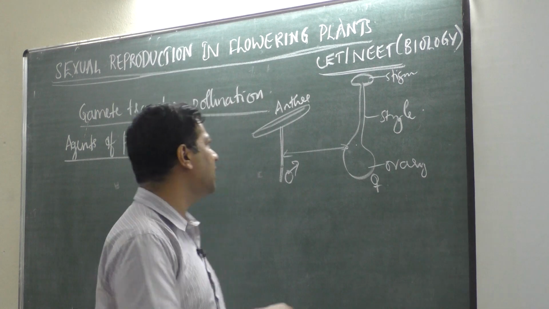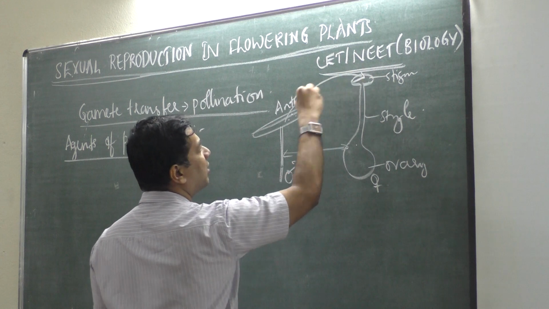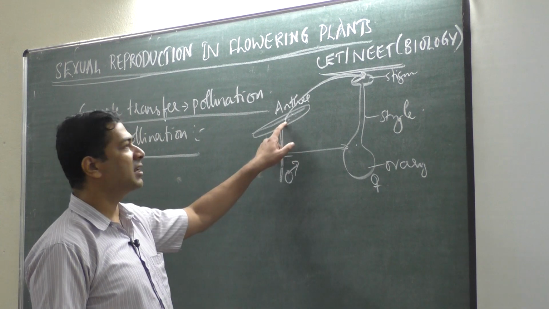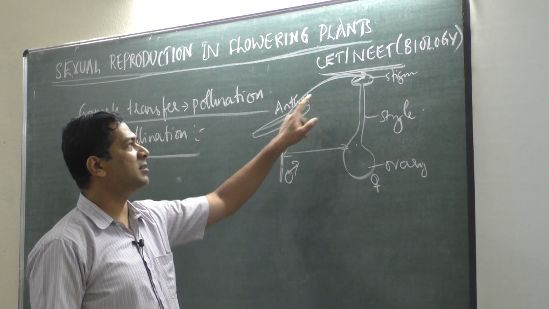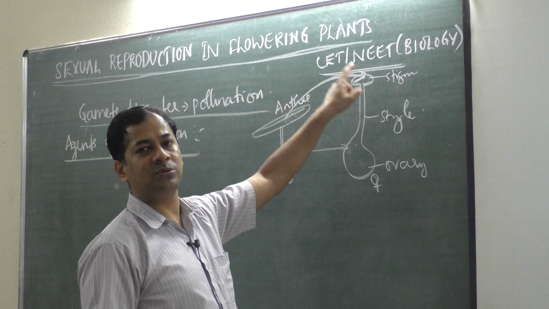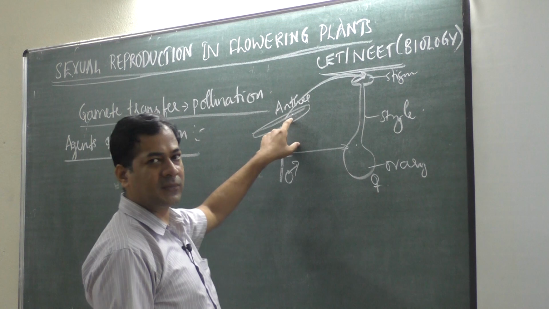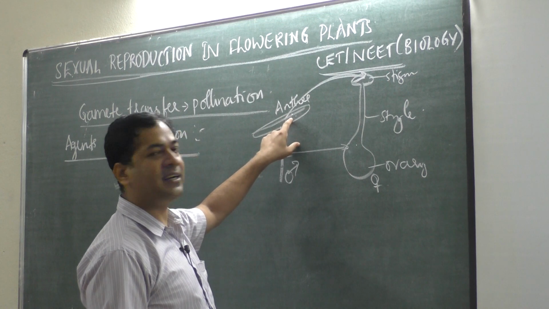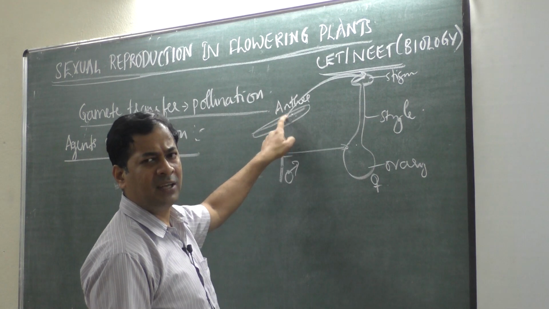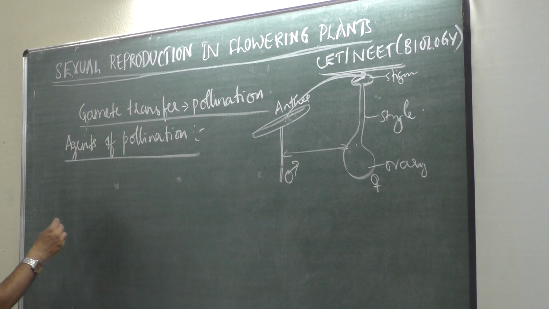How do you think pollen grains released by the anther will directly go and land on the stigma? How does it cover this distance? Naturally, pollen grains cannot cover the distance from anther to stigma. They have to be carried. What will do that? Those things are called agents, or mediators. Agents are responsible for the transfer of pollen grains from anther to stigma. They cover the distance, so they are called agents of pollination.